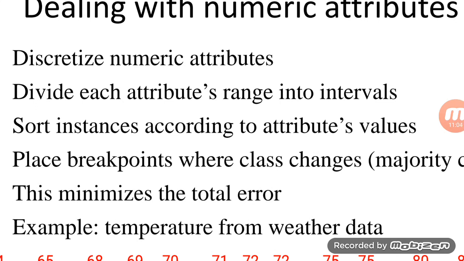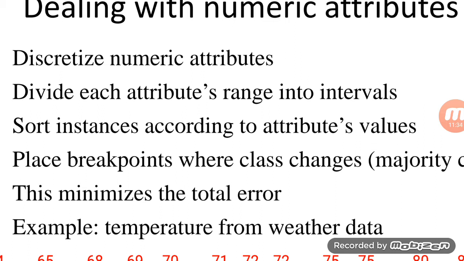We have to place the breakpoint where the class changes, meaning from one class to the second class. For example, if you have 15 records numerically arranged in a particular order, with values between the range of 10 to 80, you try to put them into three classes, maybe equal-width or maybe unequal.